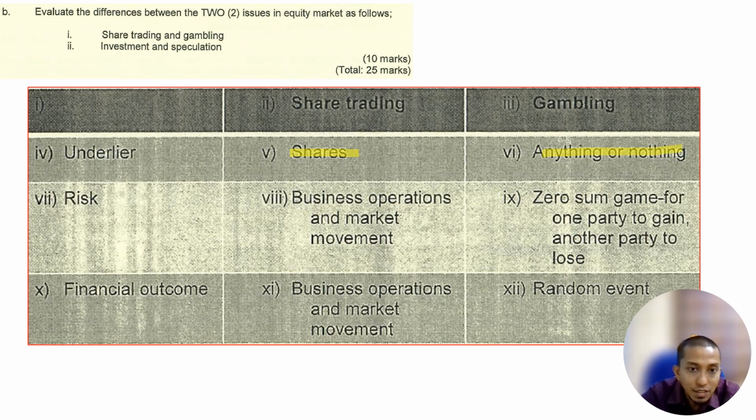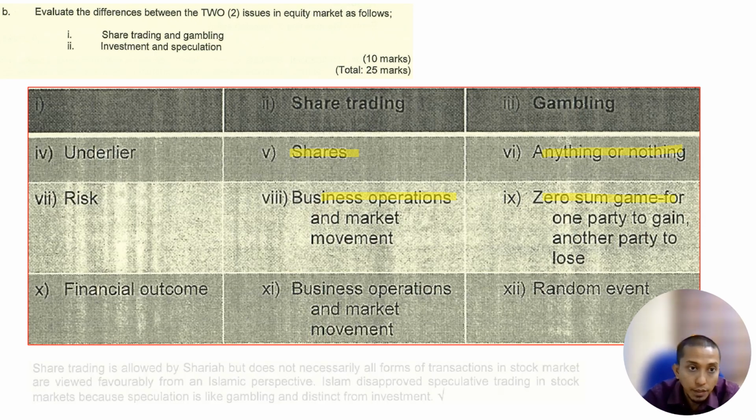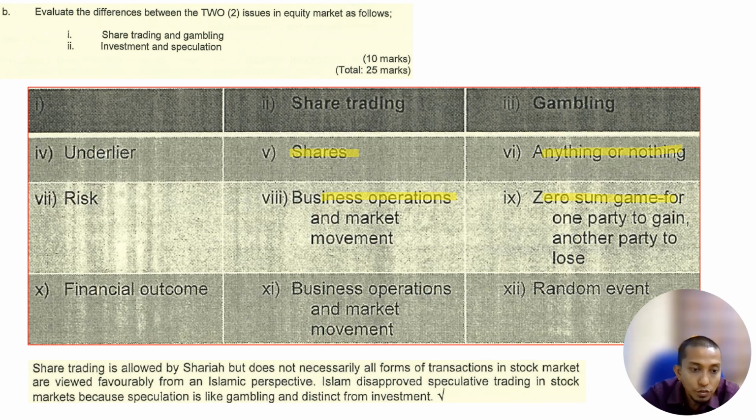The risk in share trading is from business operation. Gambling is a zero sum game, so one party gains from another party's loss. Share trading is business operation and market movement, while gambling is a random event. Share trading is allowed by Sharia, but not all forms of transaction in the stock market are viewed favorably from the Islamic perspective. Islam disapproves of speculative trading in the stock market because speculation is unlike investment.